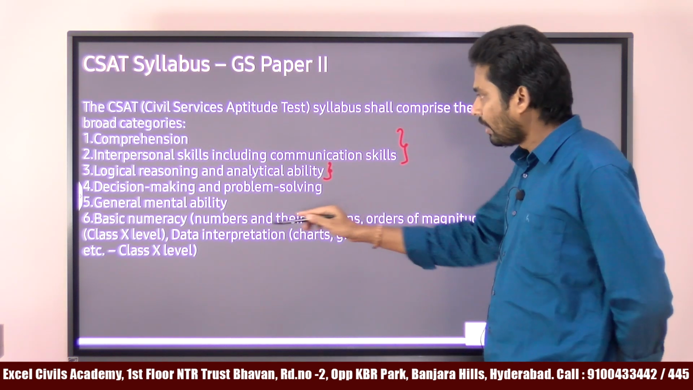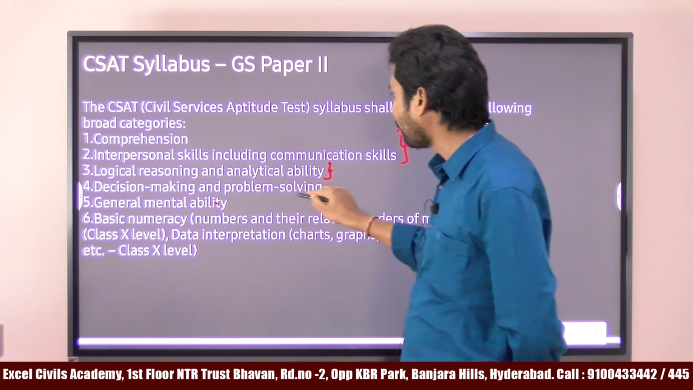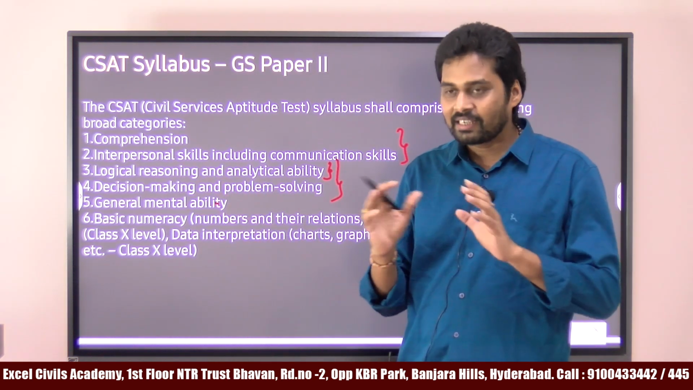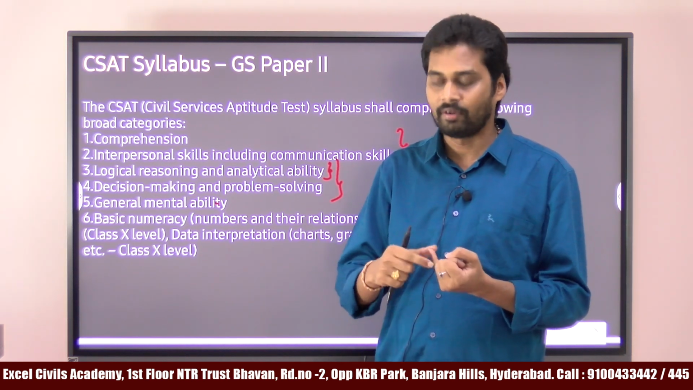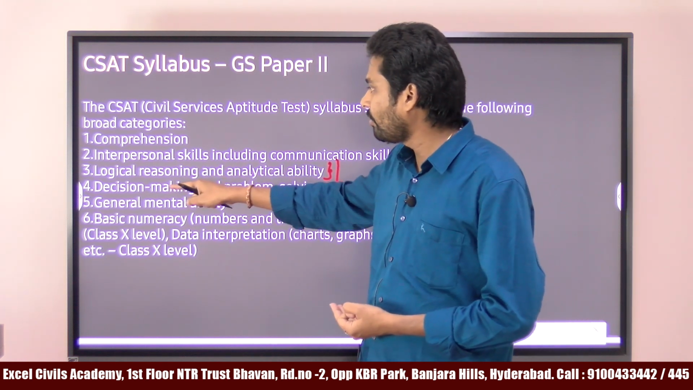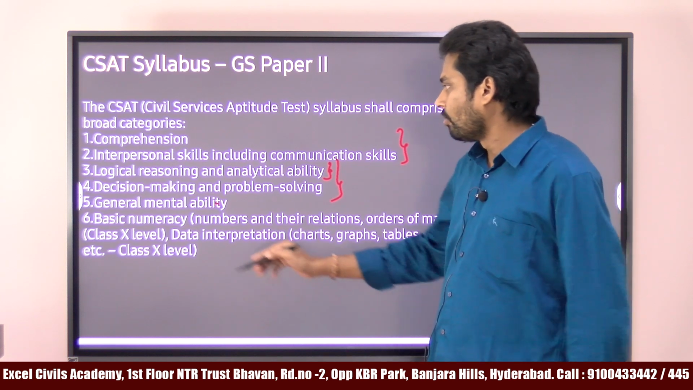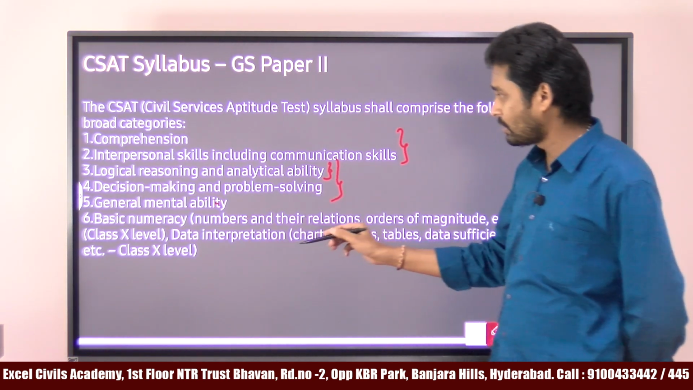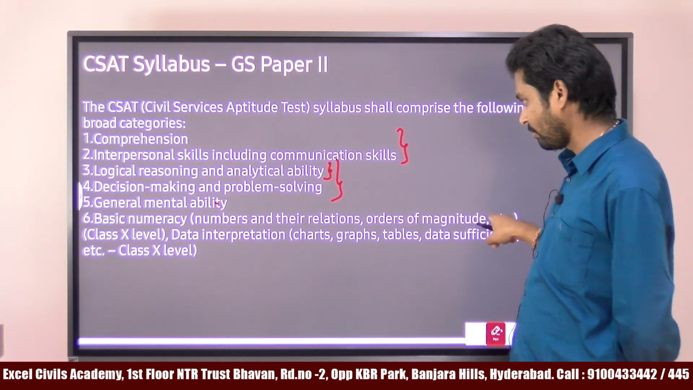Next, the general mental ability, decision making and problem solving, this third one, fourth one, fifth one, we generally categorize as logical reasoning only. In logical reasoning, we have verbal reasoning, non-verbal reasoning and analytical reasoning. So the third, fourth and fifth come under logical reasoning. Now the last one, sixth, basic numeracy, which means what is given on the official website: numbers and their relations, orders of magnitude, etc.